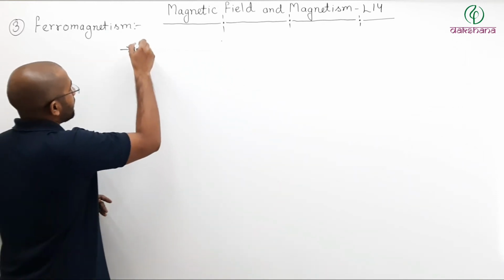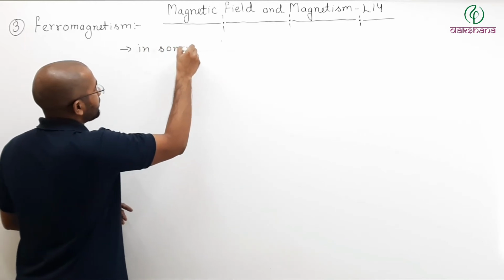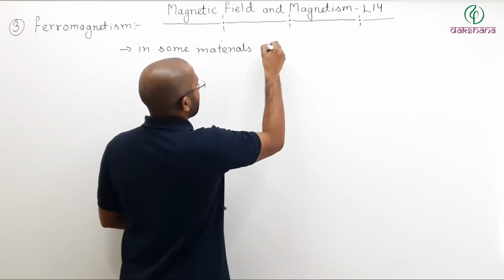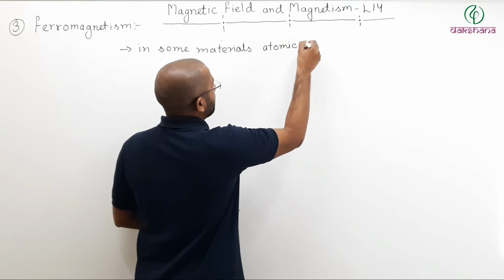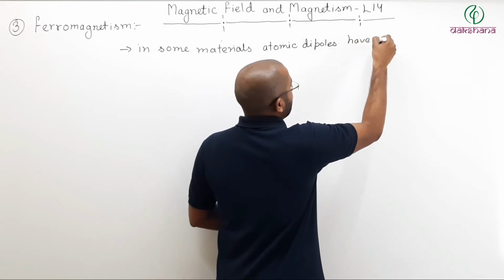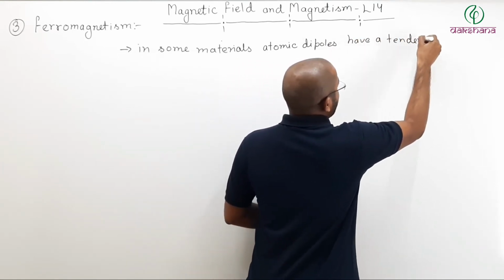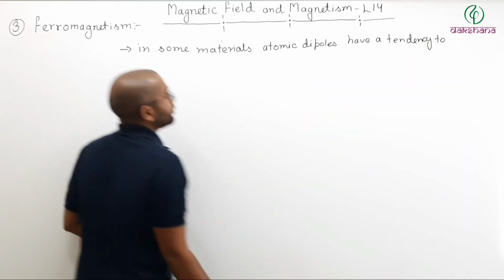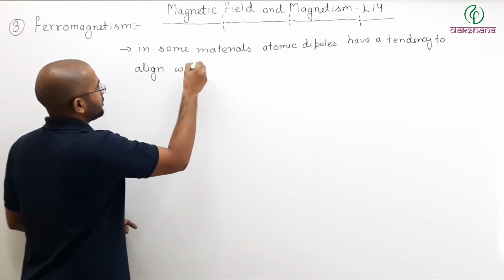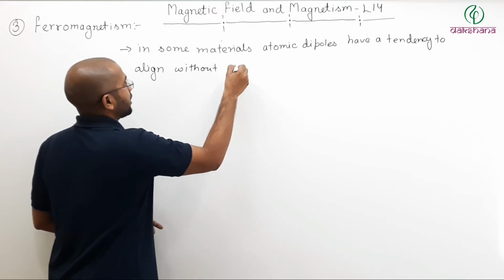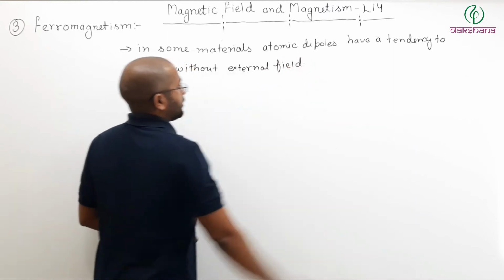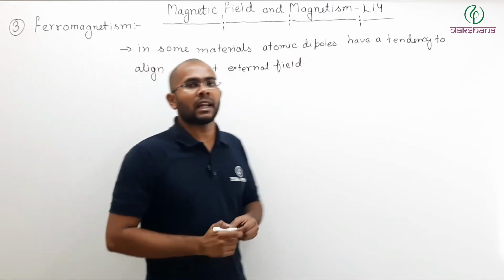So here you can write, in some materials, atomic dipoles have a tendency to align without external field. So even if there is no external field, they can align themselves.